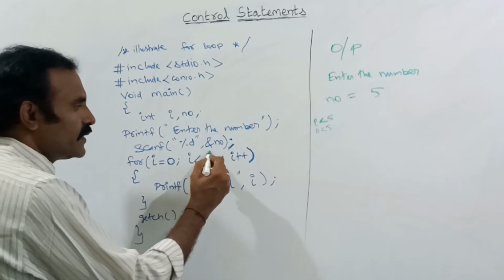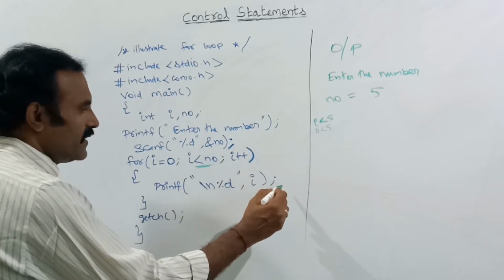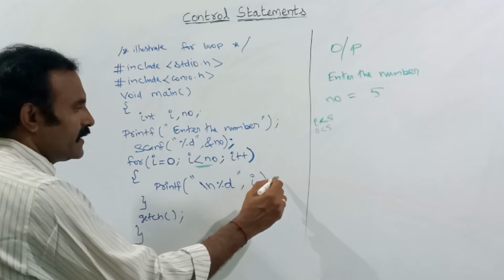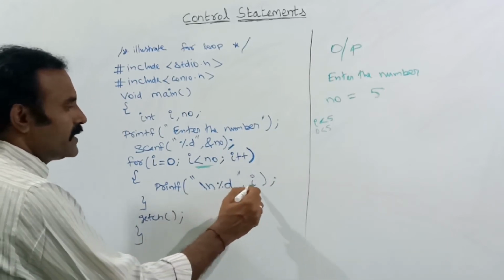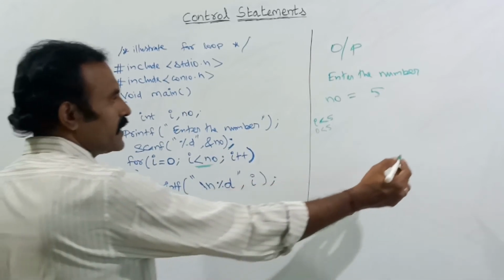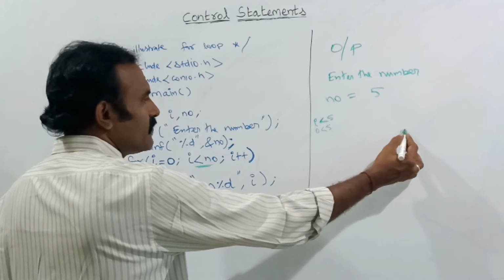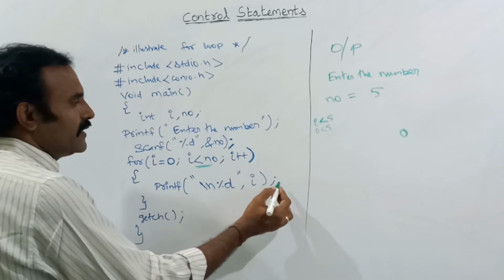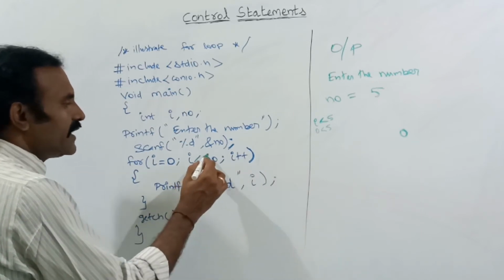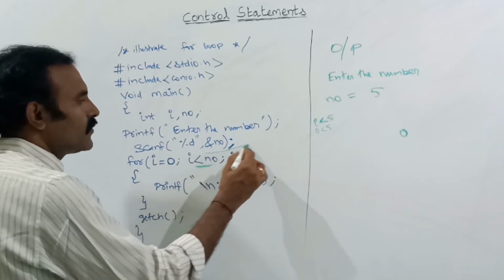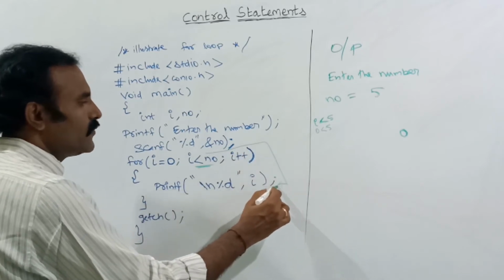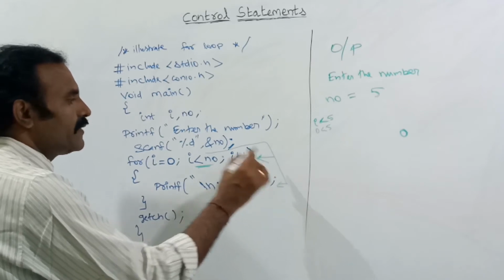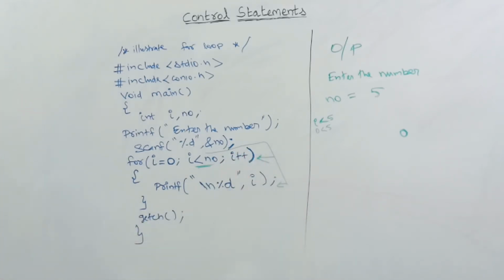If the condition is true, as I have told in the syntax, what will it do next? It will go to the inner part of the loop, the body of the loop. So here it jumps. Here I am telling it to print the value of I. So in the output, the current value of I is 0. It will be printed as 0. And next, if the condition is true, then the controller will go inside the loop and increment the value of I. Here I am incrementing the value of I.